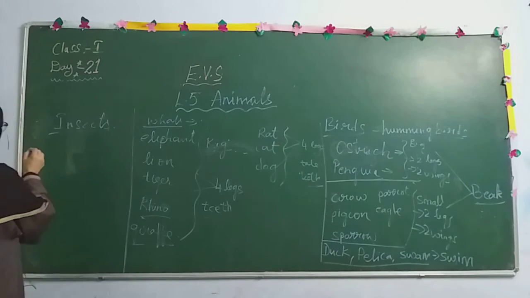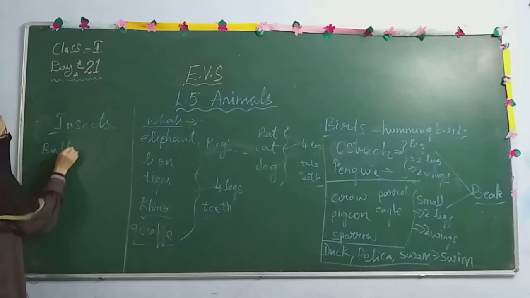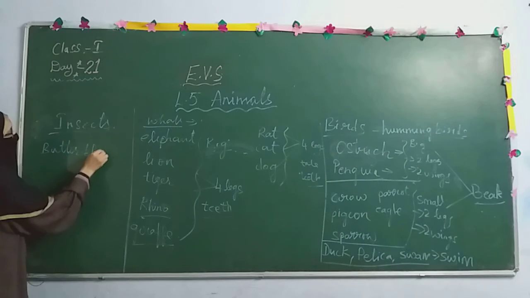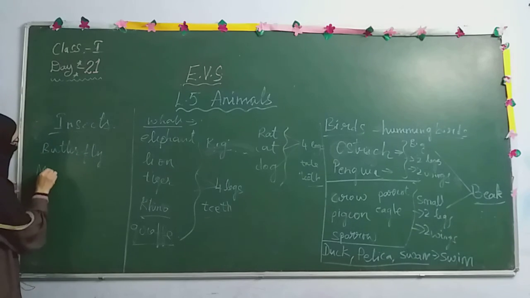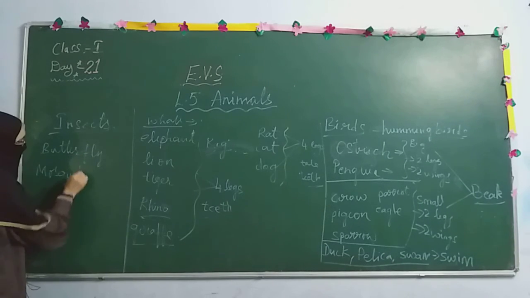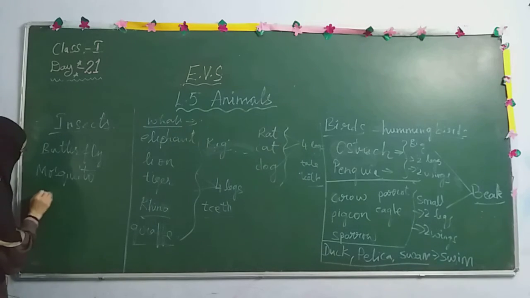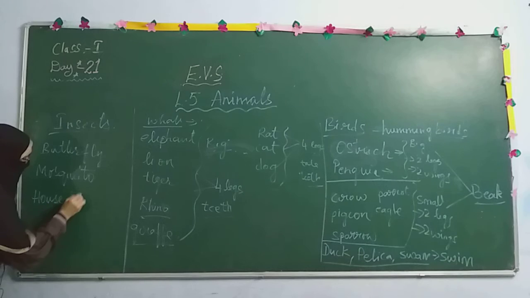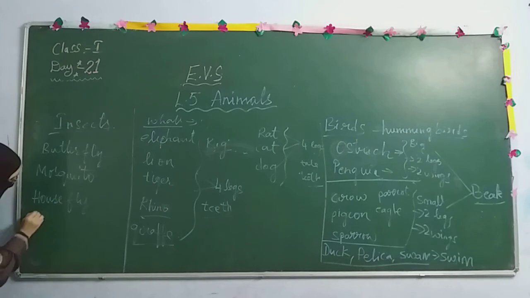Coming to insects: butterfly, mosquito, housefly, ant, grasshopper.